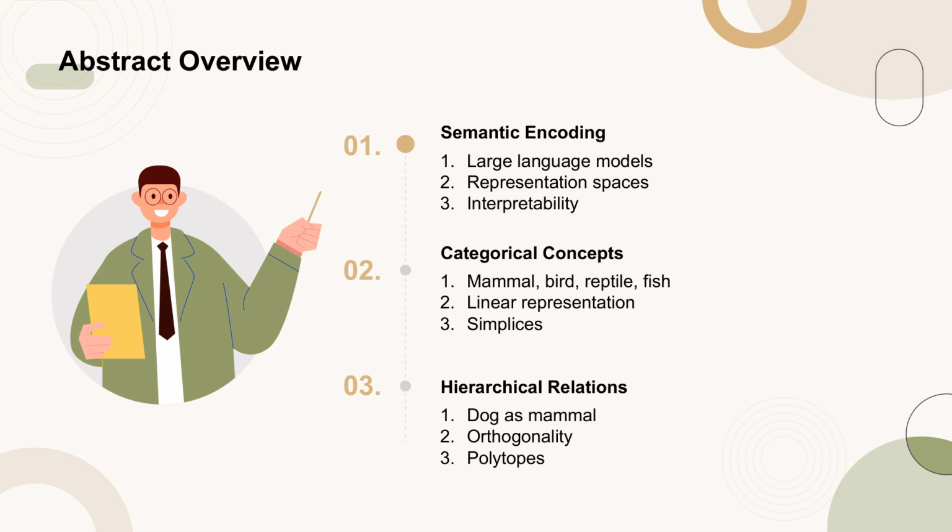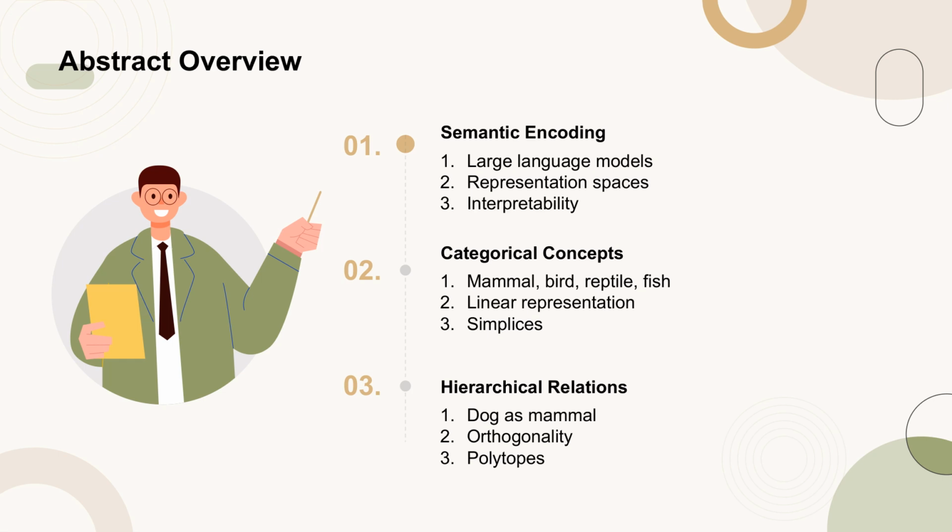They address two foundational questions: how categorical concepts like mammal, bird, reptile, and fish are represented, and how hierarchical relations between these concepts, such as dog being a kind of mammal, are encoded. The authors extend the linear representation hypothesis to provide answers. They discover a straightforward structure.